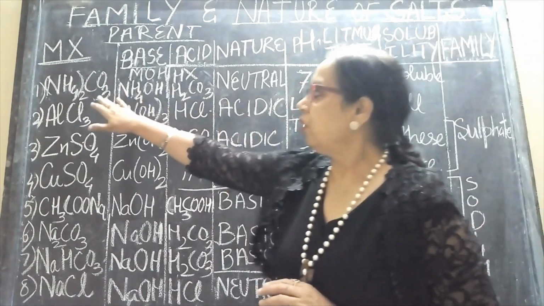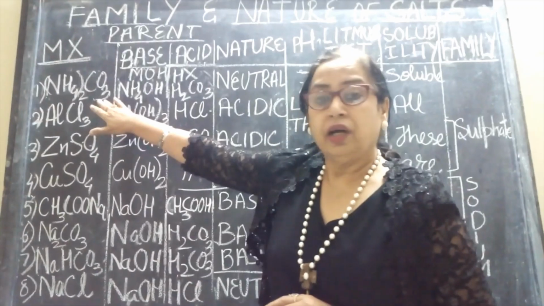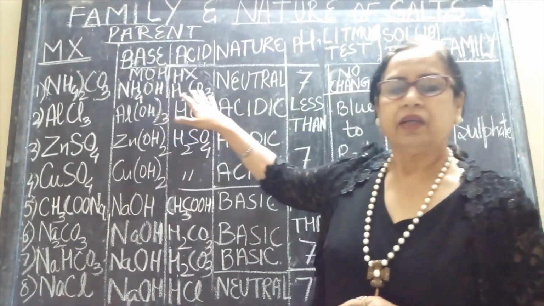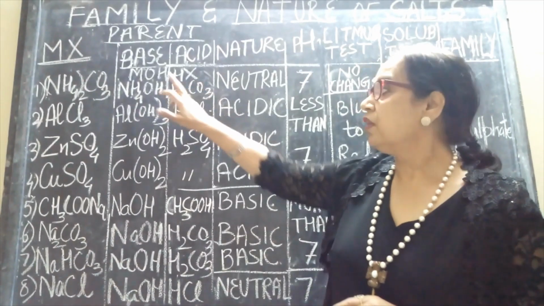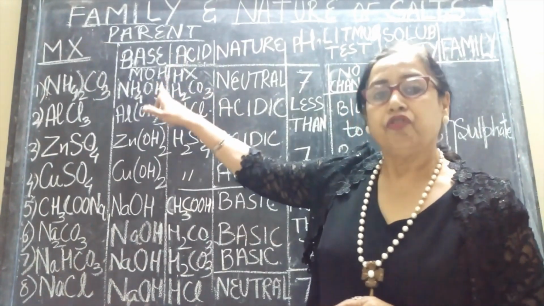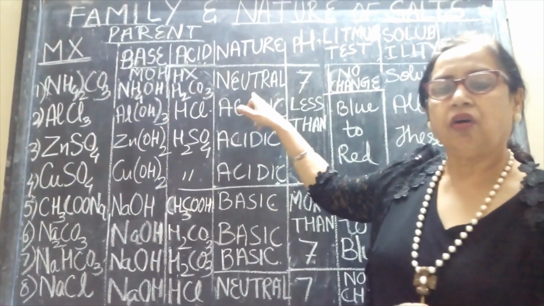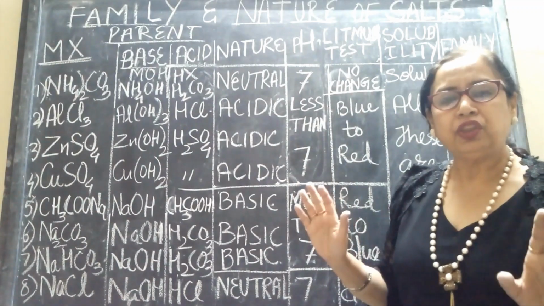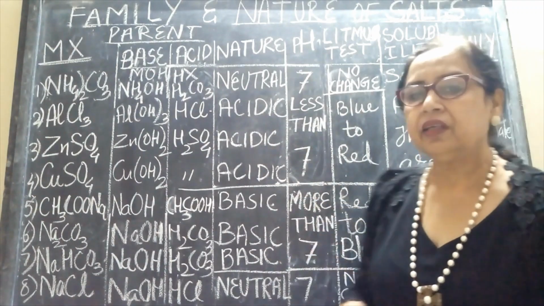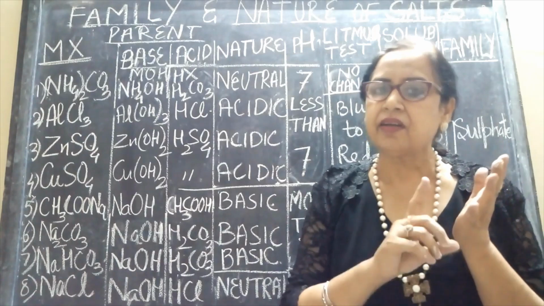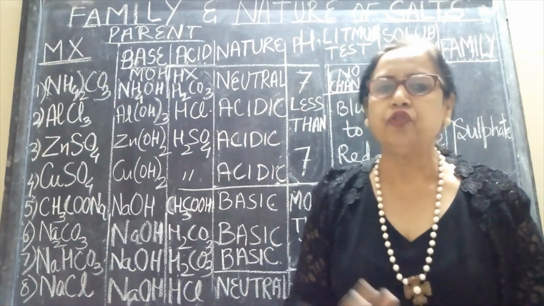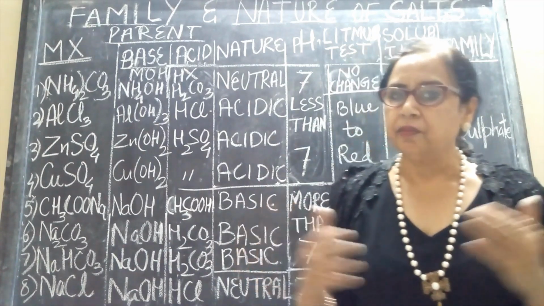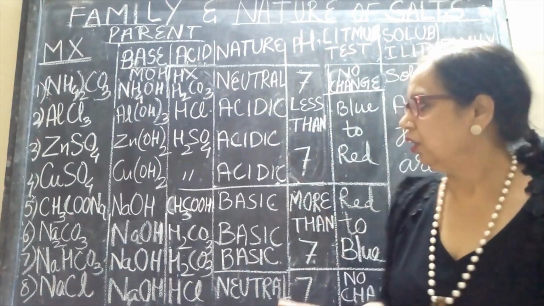Now this salt is ammonium carbonate, so ammonium hydroxide, a weak base, and carbonic acid, again a weak acid. So weak acid, weak base, neutral salt, pH 7. And these salts will show no change with litmus. Is this clear? So kindly note down, weak acid, weak base combine to form a neutral salt, strong acid, strong base combine to form a neutral salt.